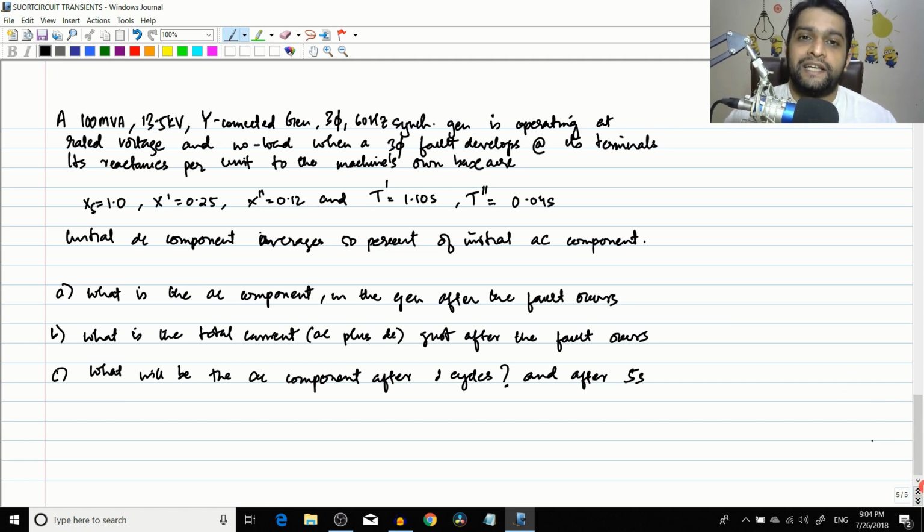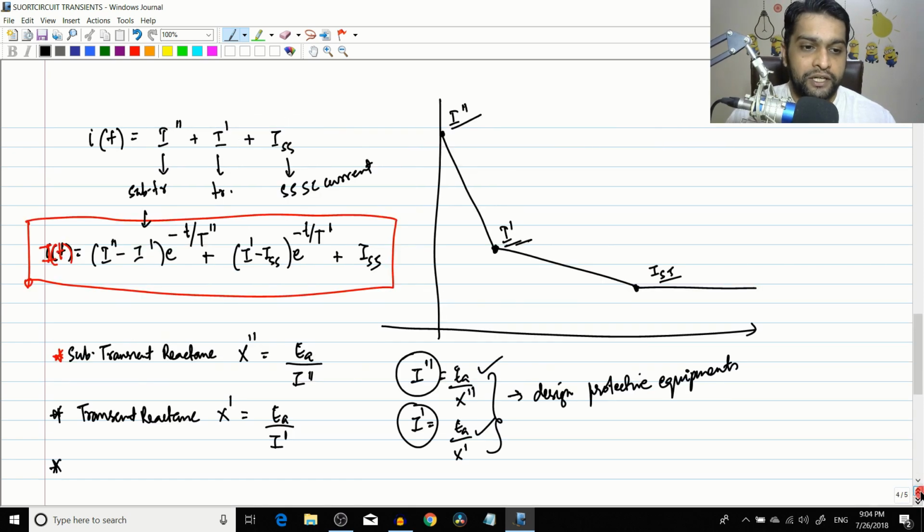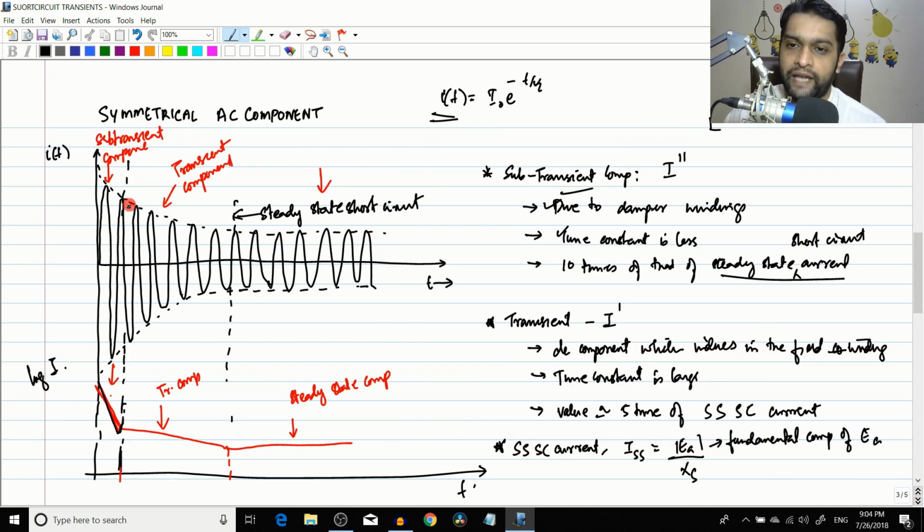But for a generator, the most severe condition is the short circuit at its terminals. So we saw this was the AC component of that current, and you can divide it into 3 sections: the subtransient component, the transient component, and the steady state component. The subtransient component has a small time constant, therefore it decays very fast. The transient component has a higher time constant, so it decays very slowly. And finally this is the steady state short circuit current.